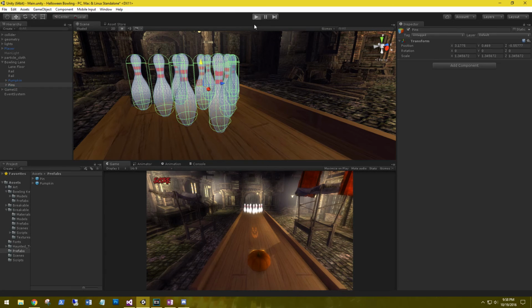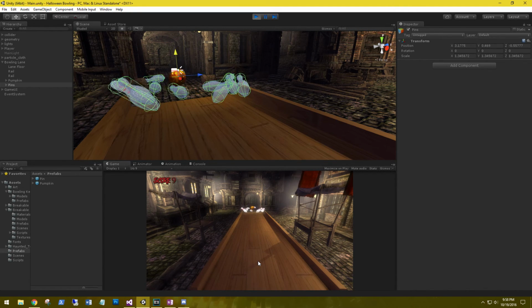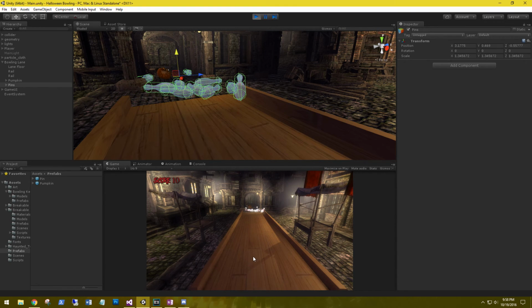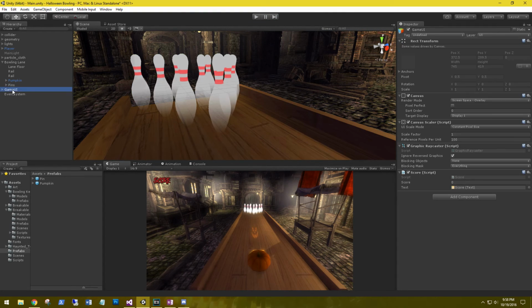Let's go ahead and play that and see how it looks. Okay, can move the pumpkin around. And let's roll it. And it smashes through. And it updated our score for us. Perfect. On our score, go back to your game UI